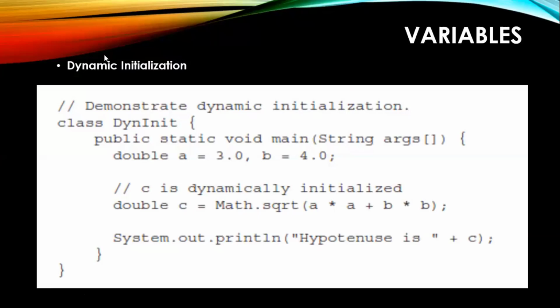Why is Math written, sir? There is written double c equals Math.sqrt. Why is there Math? I just wanted to calculate the square root of a square plus b square. In C language, if you want to find a square root, you directly write sqrt. Here you cannot directly write sqrt. You need to use the class. There is a class called Math, and in this Math class you will have different functions.